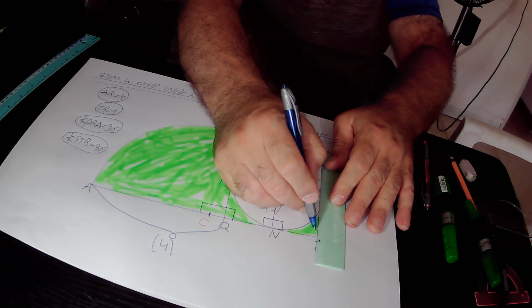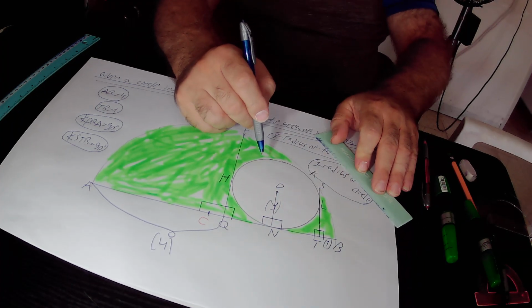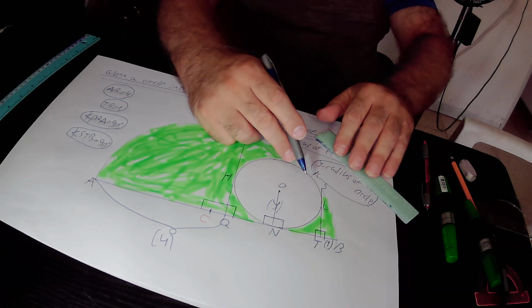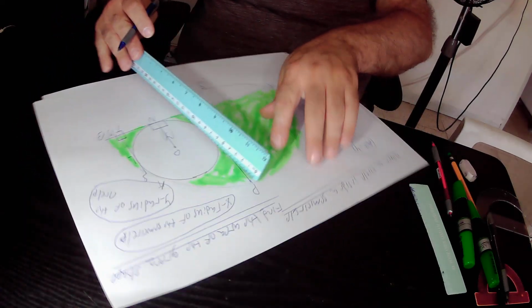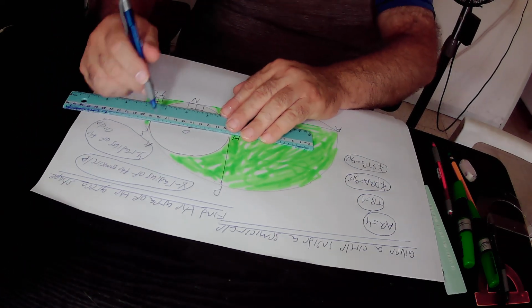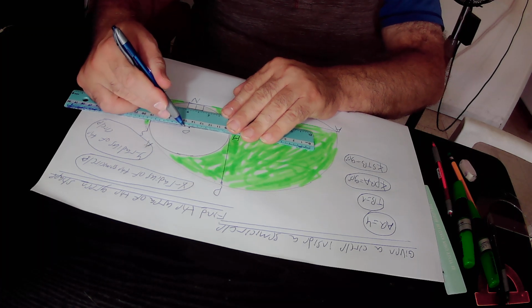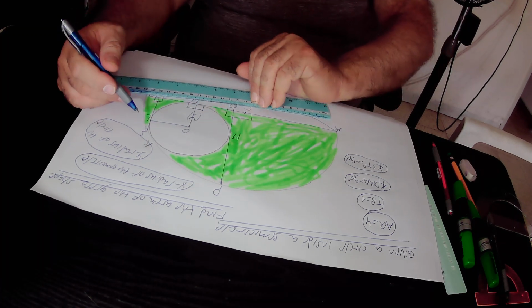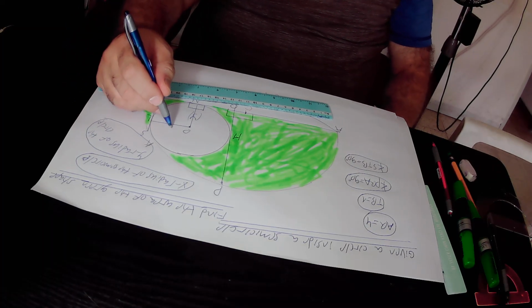In the next step, we join points O and L together by a straight line. OL is of course the radius of this small circle, which equals y.